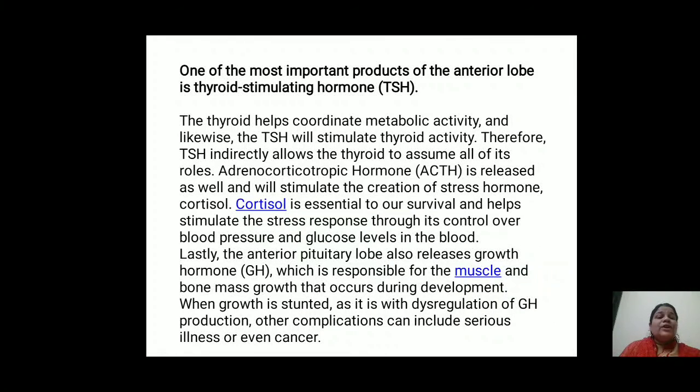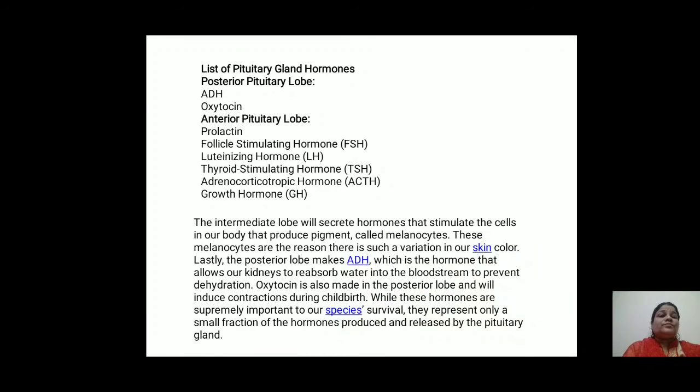Lastly, the anterior pituitary lobe also releases growth hormone, that is GH, which is responsible for the muscle and bone mass growth that occurs during development. When growth is stunted, as it is with dysregulation of GH production, other complications can include serious illness or even cancer. So this is the list of pituitary gland hormones I told you.